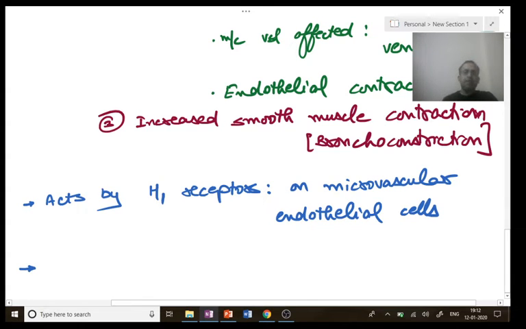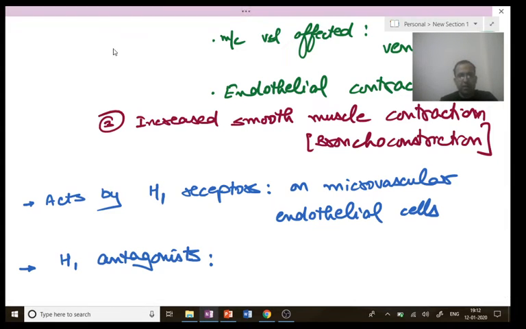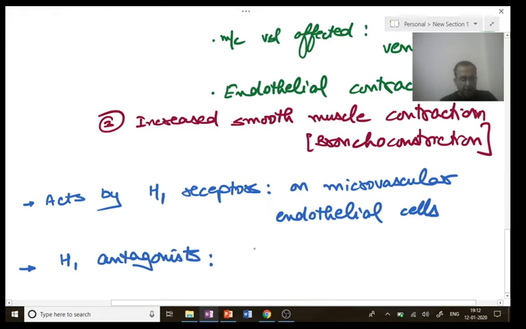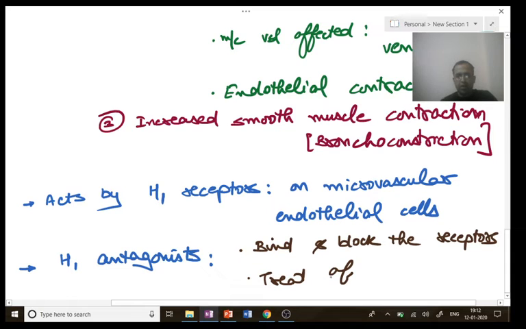So I can safely say H1 antagonists, that is the drugs which will inhibit the H1 receptors. Obviously, they bind and block the receptors. Next, they are used to treat allergies because histamine causes an immediate transient increase in vascular permeability. So they are used to treat allergies.